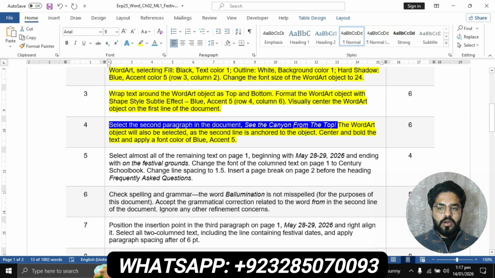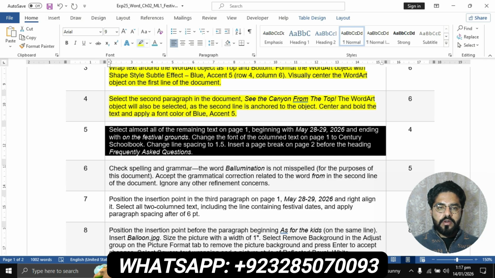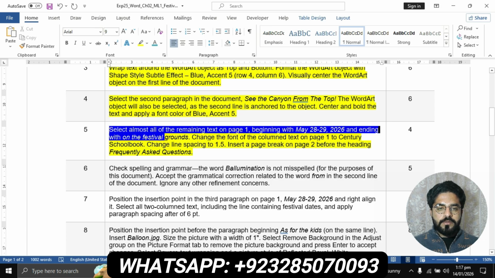Question number 4 is completed. Now we will move to question number 5. Question number 5 is select almost all of the remaining text on page 1 beginning with May 28, 29 to 2026 and ending with the on the festival ground. Select all the text on page 1.